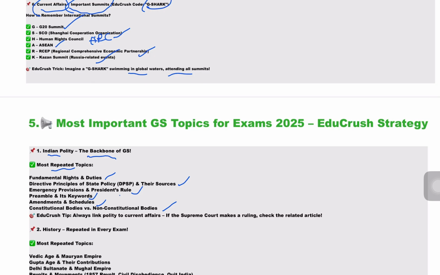So here the tip from EduCrush is always link polity to current affairs. If the Supreme Court makes a ruling, check the related article.